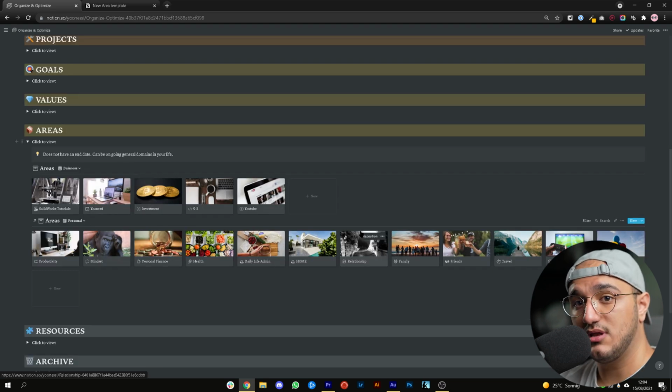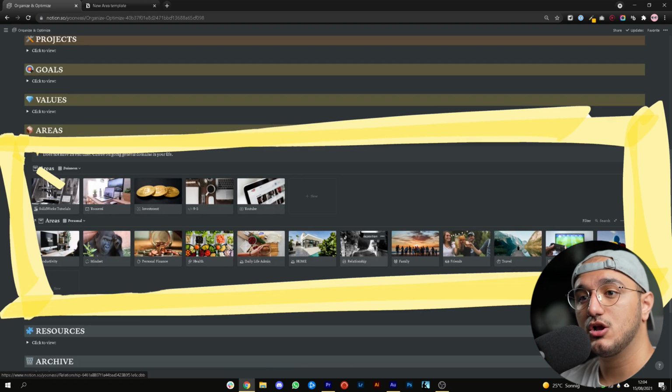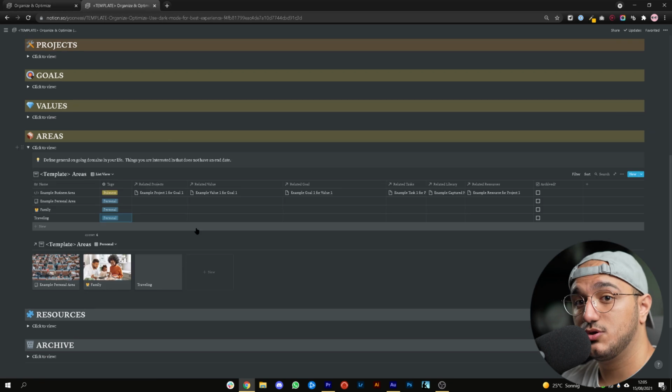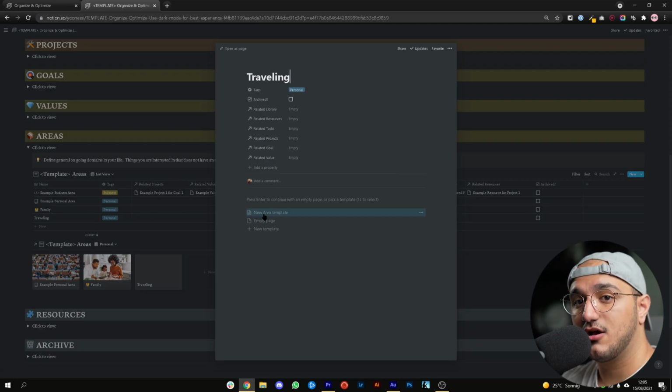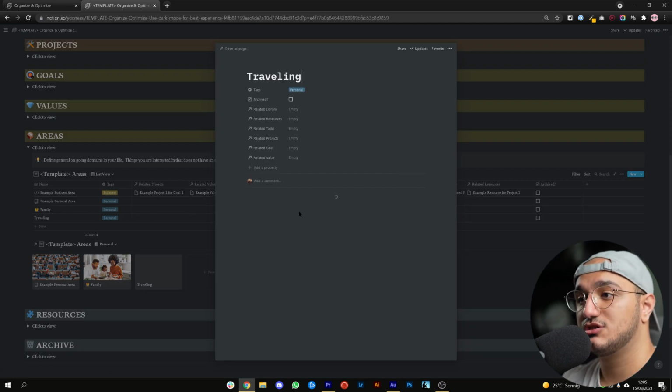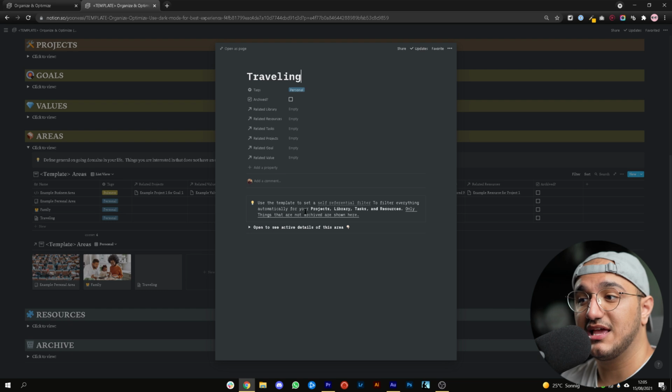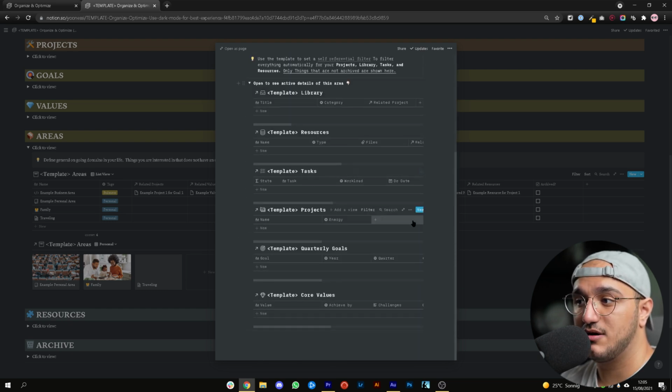So what you need to do now is to pause this video, go into the area section of the template and start filling out all of your areas just like I have done here. But don't forget, when you create this page like that, you have to open it as a page and click on new area template so that the template that I've created gets populated and all those filtered databases that I just talked about actually get created here for you automatically.